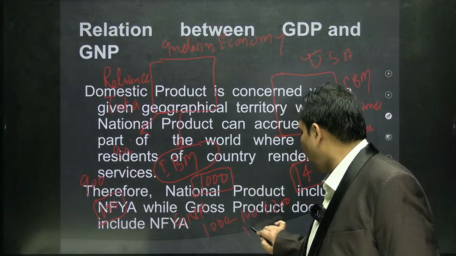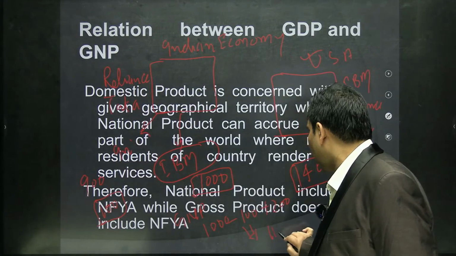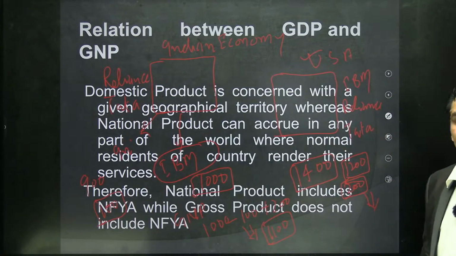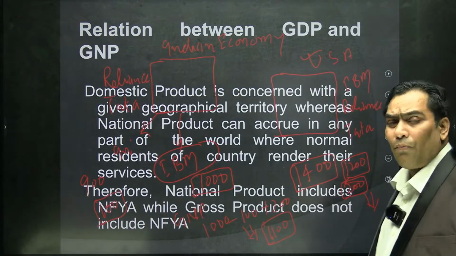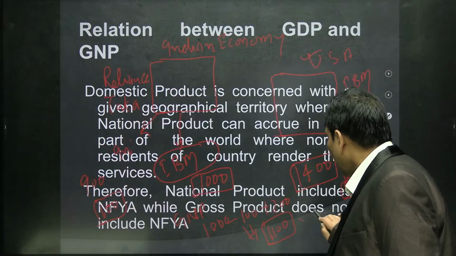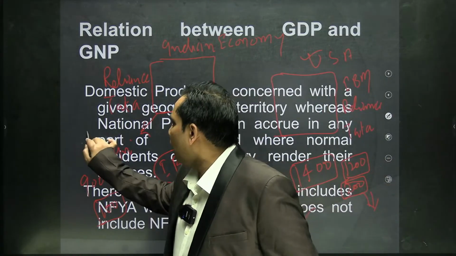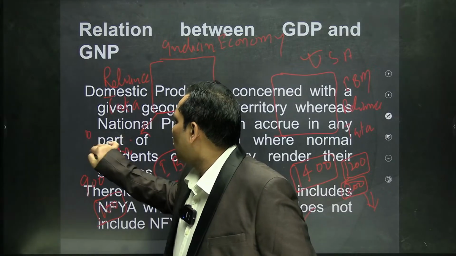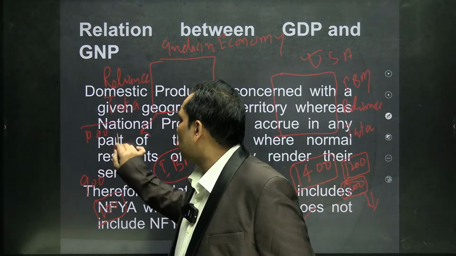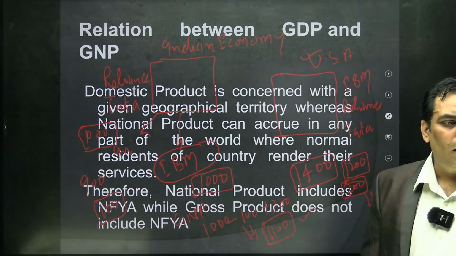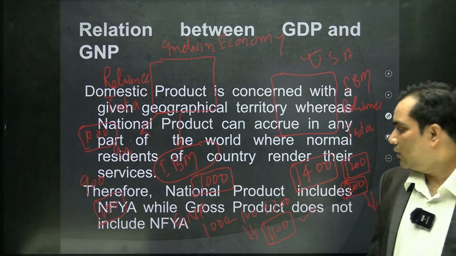So this is going to give us the net value of 1100. So the value of GNP of India is going to be 1100, whereas the value of GDP of India was 1000. So I think it makes sense.